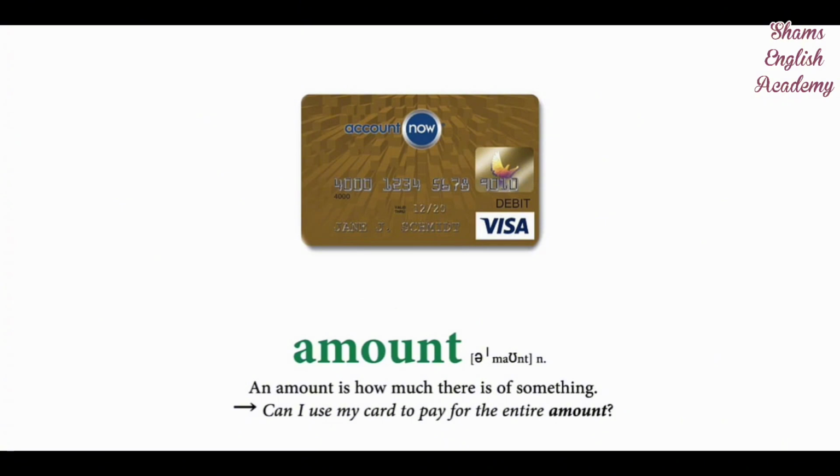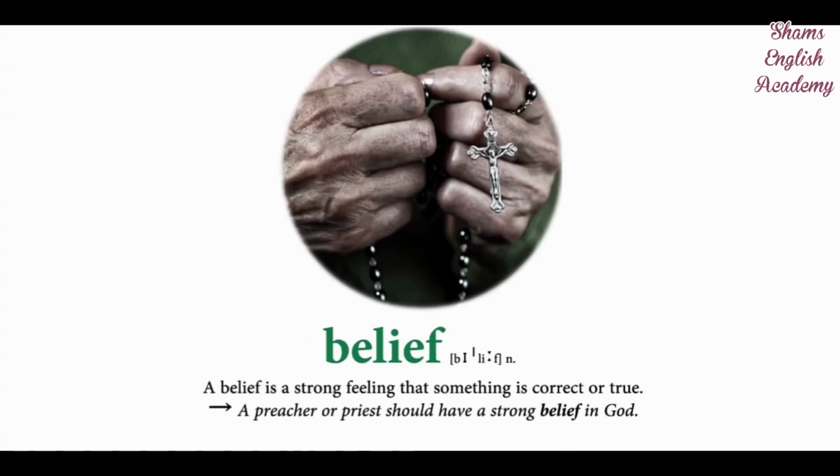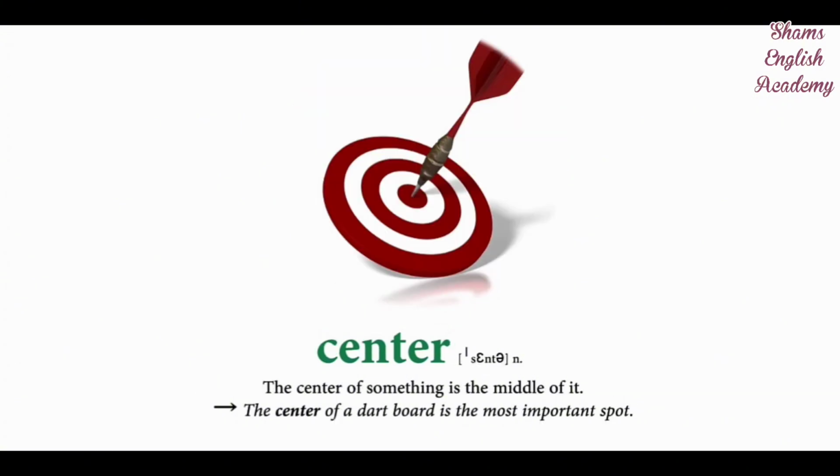Amount. An amount is how much there is of something. Can I use my card to pay for the entire amount? Belief. A belief is a strong feeling that something is correct or true. A preacher or priest should have a strong belief in God. Center. The center of something is the middle of it. The center of a dartboard is the most important spot.